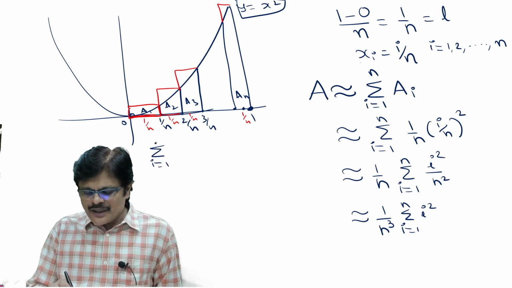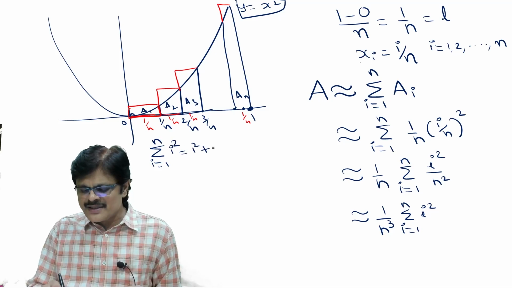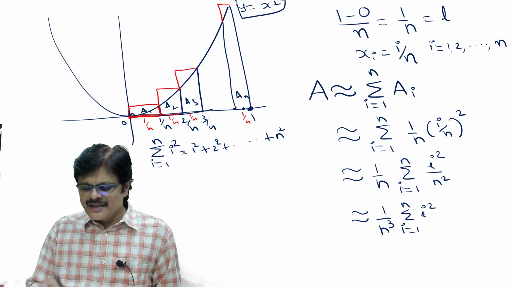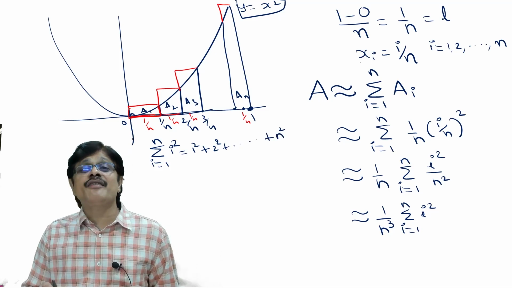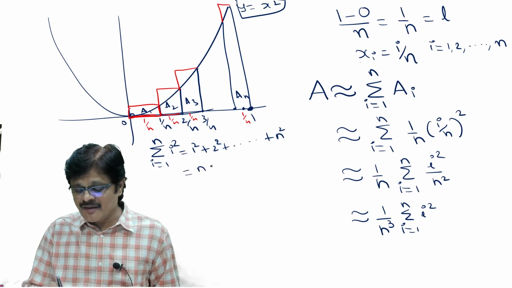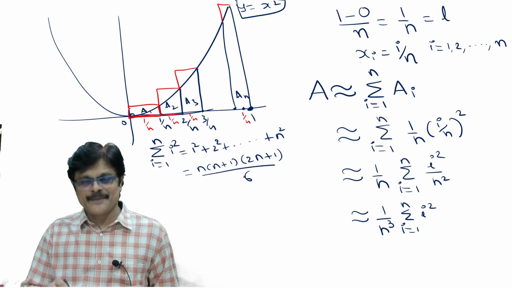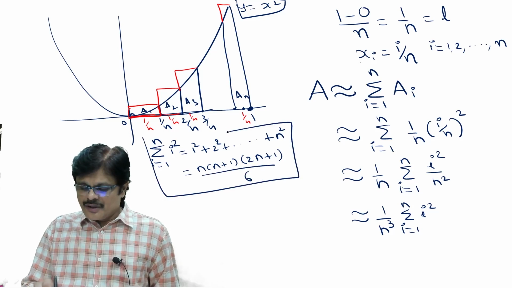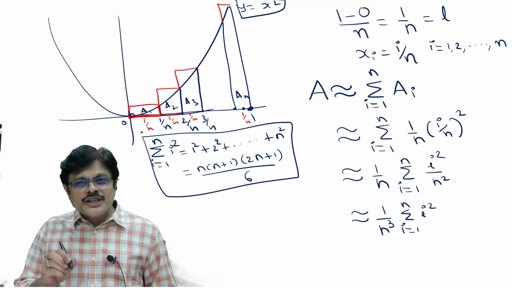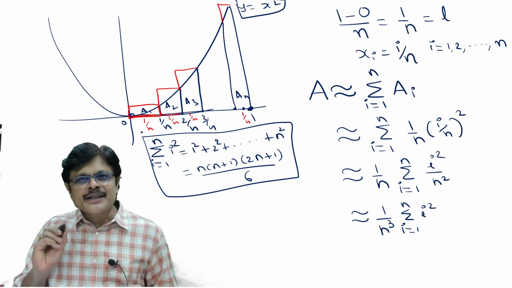Sigma I square from 1 to n means 1 square plus 2 square plus 3 square and so on to n square. This is called the sum of squares of the first n natural numbers, and the formula for that is n into n plus 1 into 2n plus 1 by 6. So if you don't know this formula, learn it and continue.